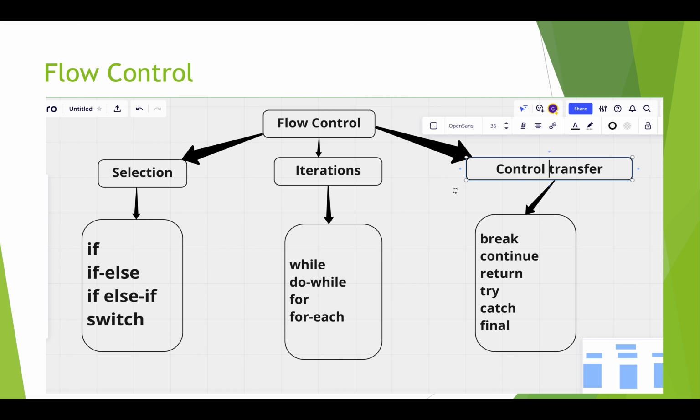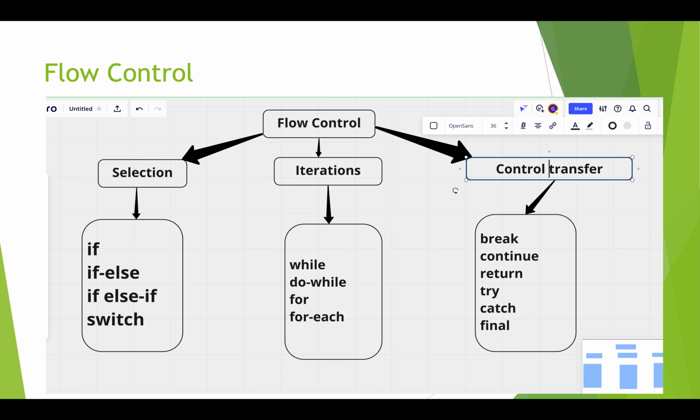Coming to iterations, suppose you want to execute a piece of code multiple times, say 10 times. There's no need to copy the same code 10 times. Instead, you can have that piece of code in a loop and just say you want to execute this code 10 times.